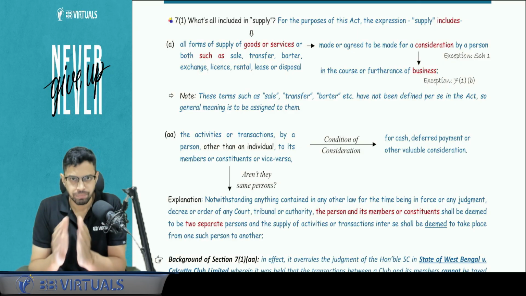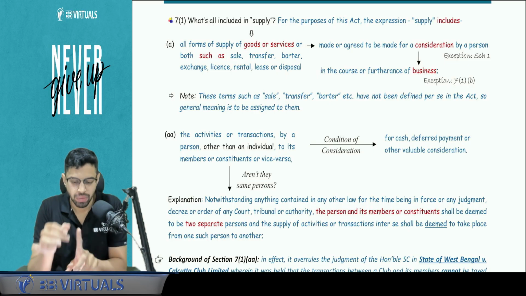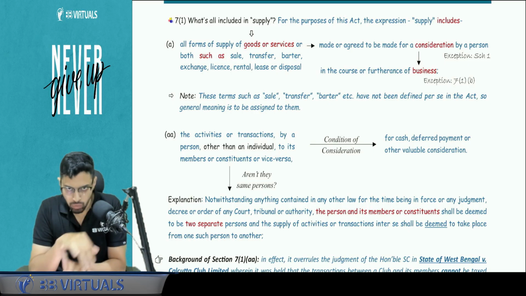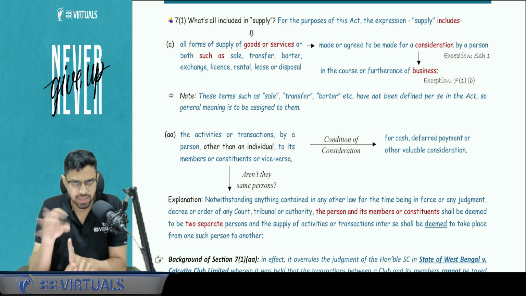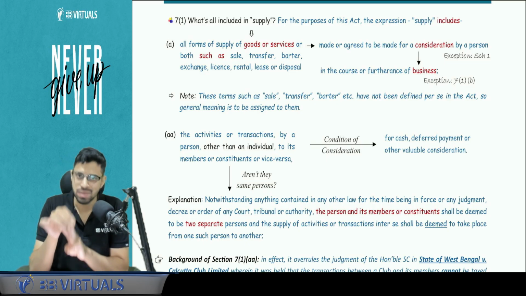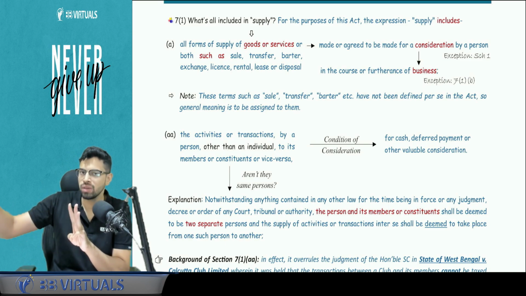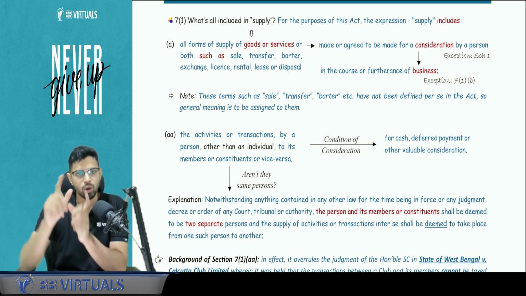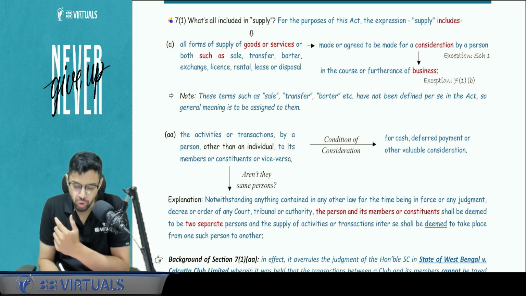So at the offset, there are 3 parameters to supply. All the forms of supply, including sale, purchase, transfer, license, barter, for consideration, right? For consideration, and third, for business. Consideration exception is Schedule number 1, business exception is 7.1b. And obviously the form of supply should be of goods or services.